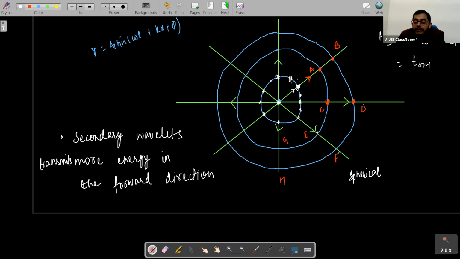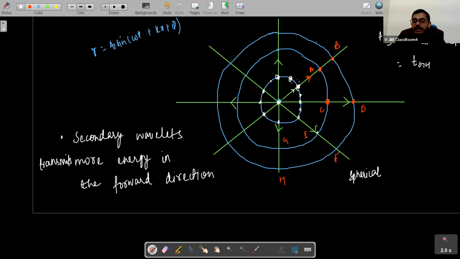Why? Because if it started transmitting energy in the backward direction and the forward direction both, there would be no propagation of wave. See, this source is transmitting energy in this direction. If this point also starts emitting energy in the opposite direction, these two energies, being in opposite directions, will get cancelled out.